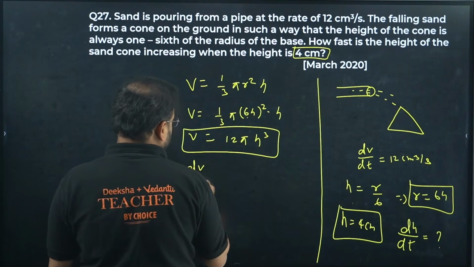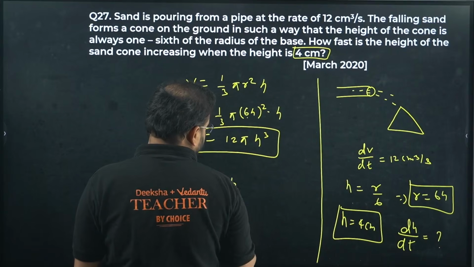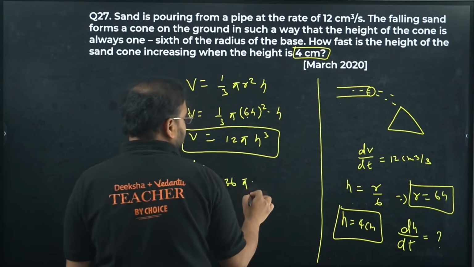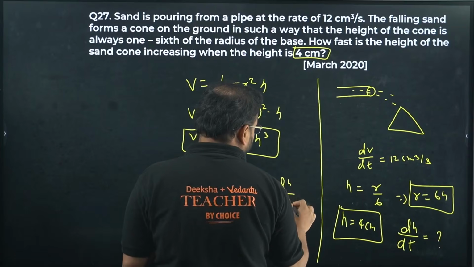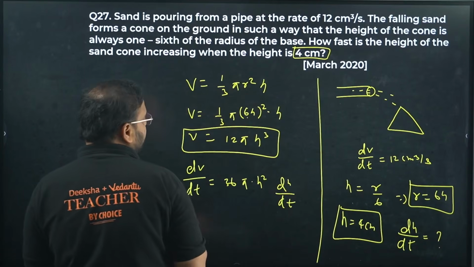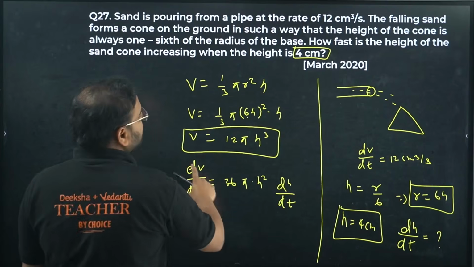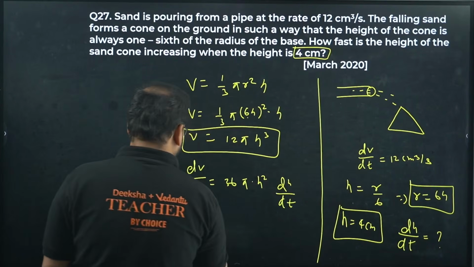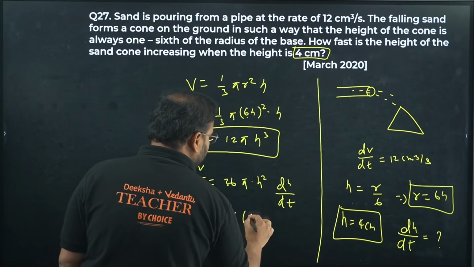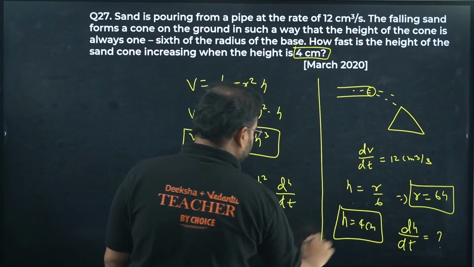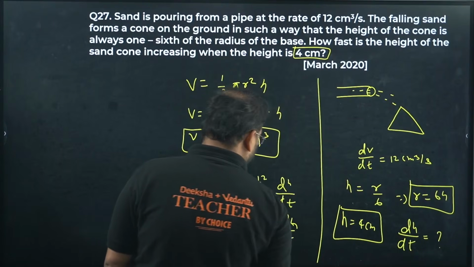Now you're going to differentiate this. So 12 into 3 will become what? Again 36 pi h square into dh by dt. Right? 36 pi h square dh by dt. We have the value of this as 12. So write 12 equals 36 pi. h becomes 4 square. h is given as 4. And this is dh by dt.